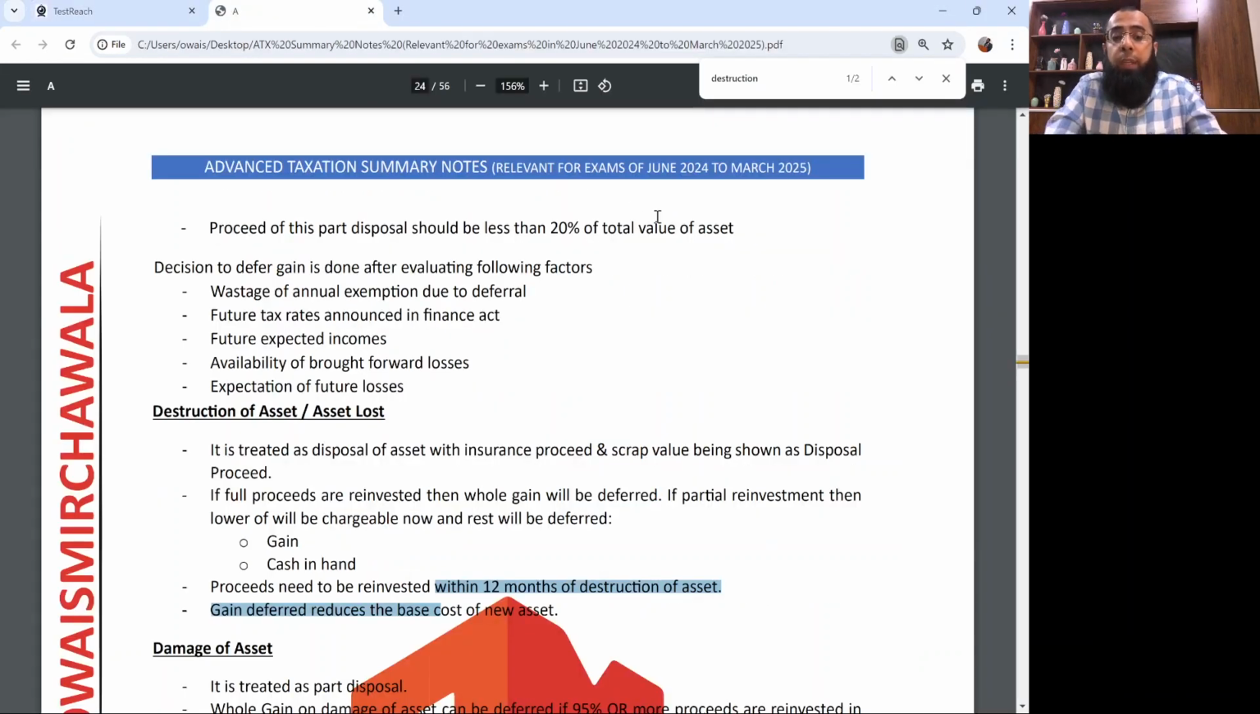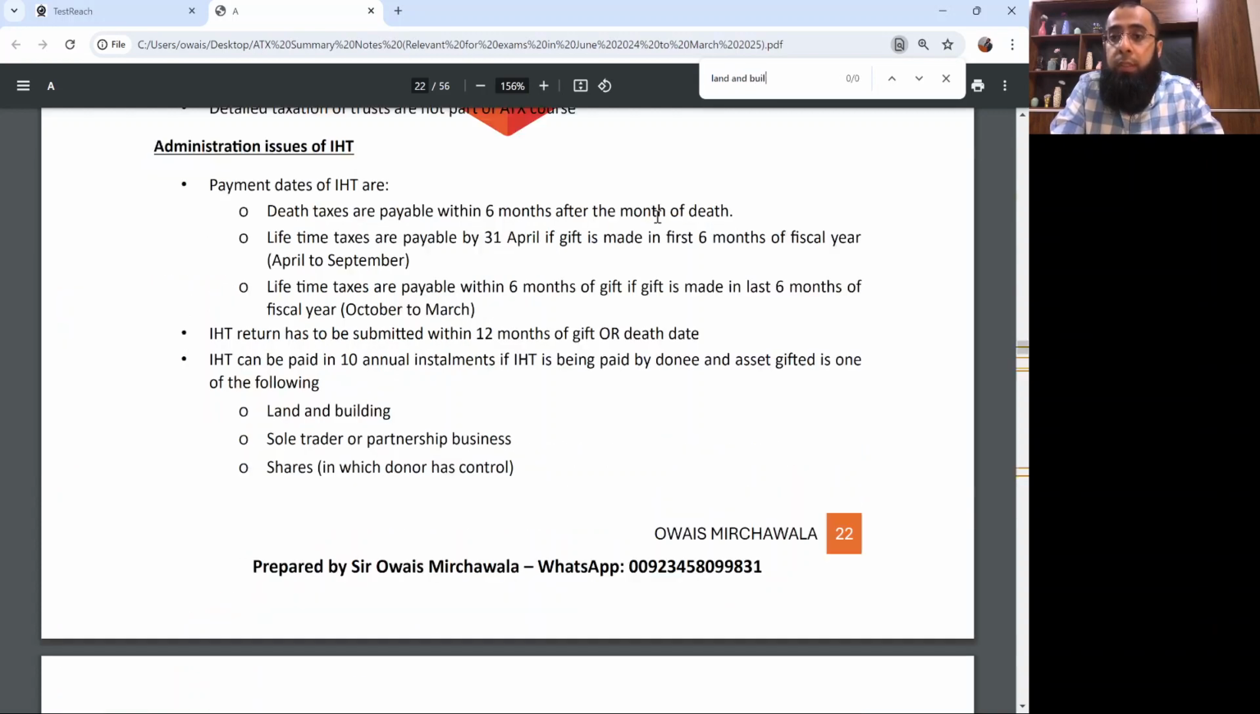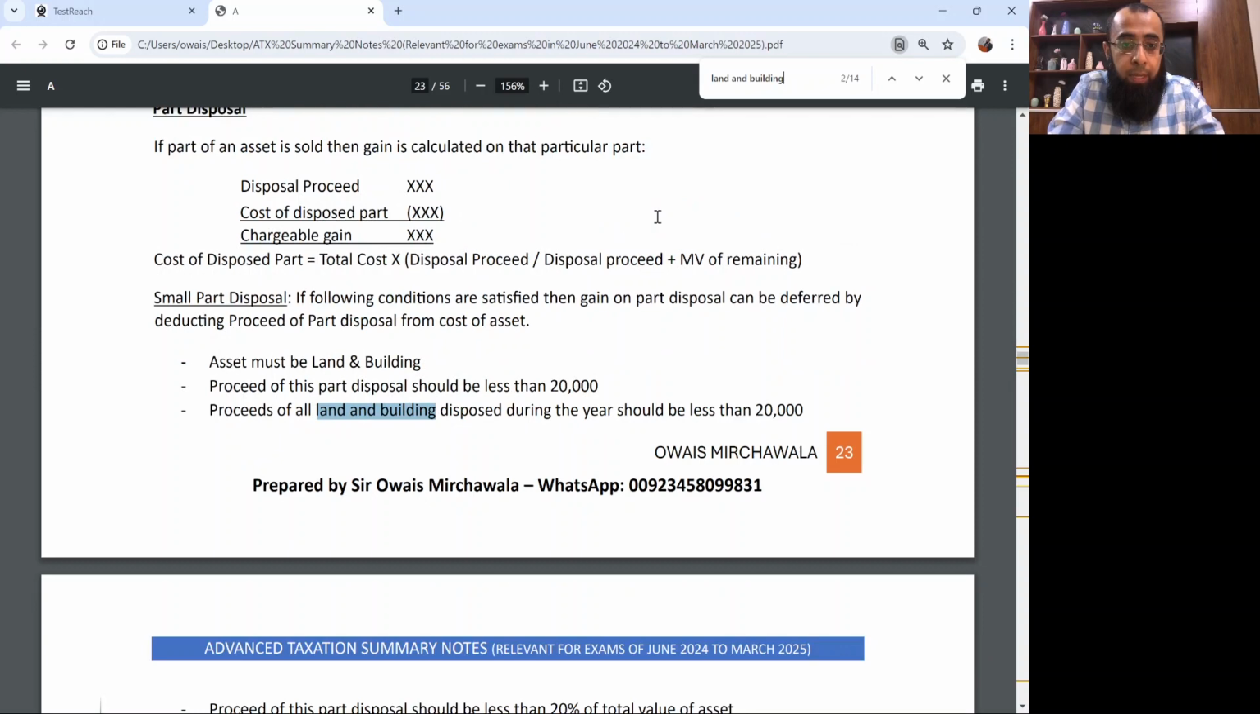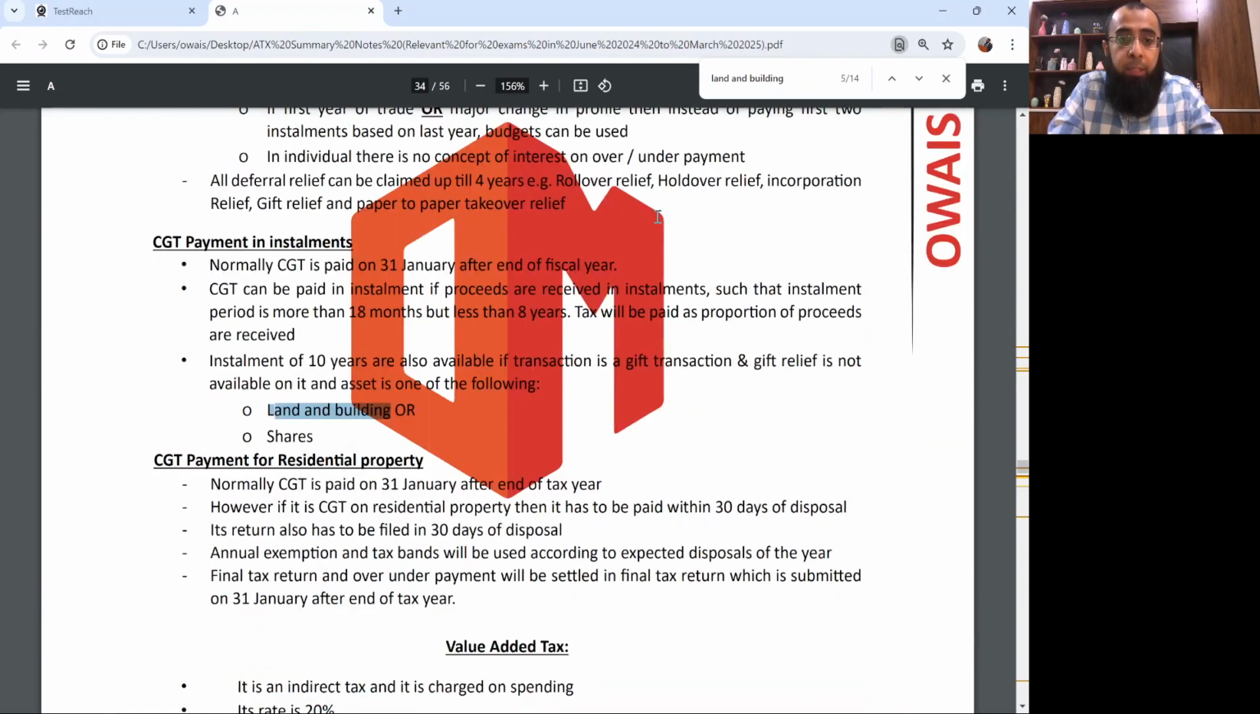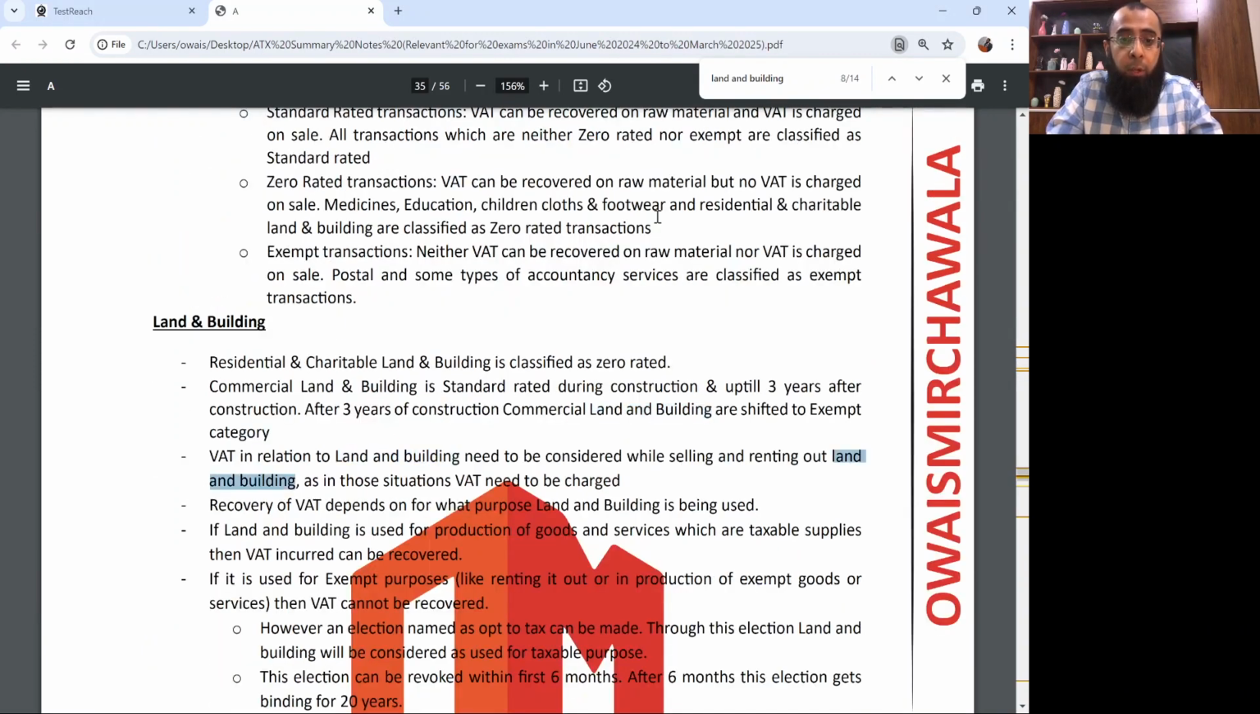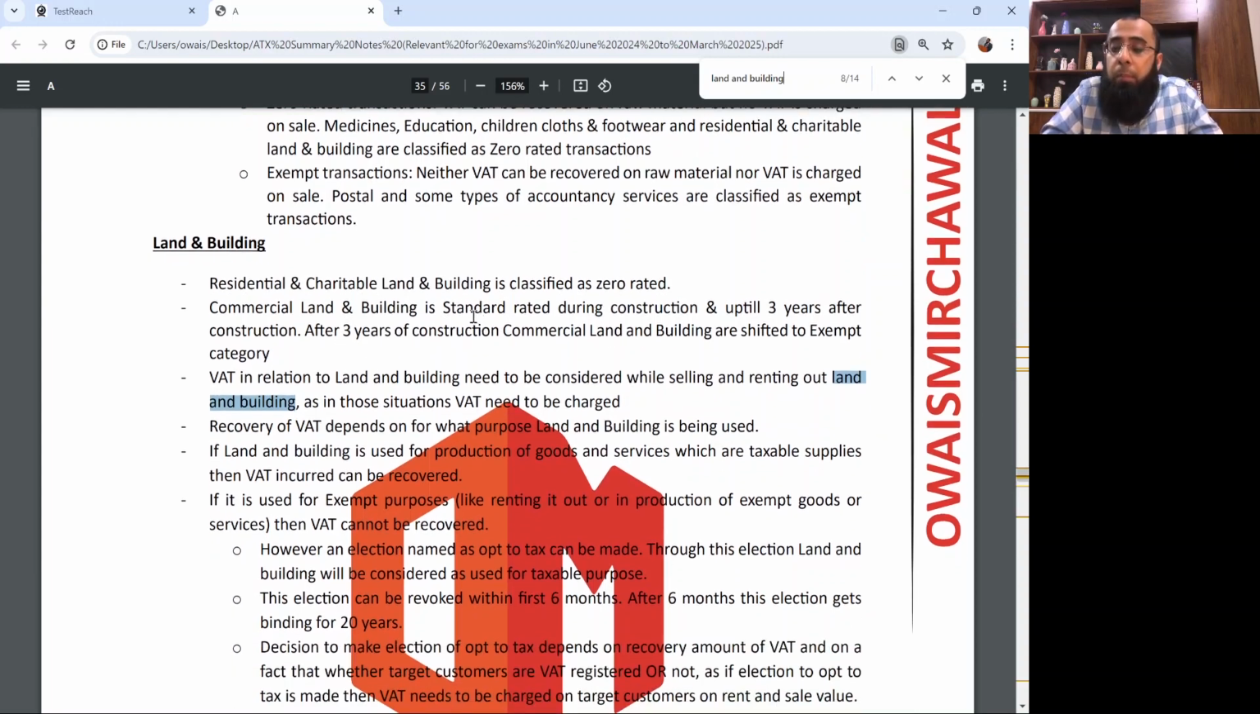Now again, if someone has forgotten it, just write land and building rules in the value added taxes on just a second, because land and building is referred in many other topics. Here it comes, commercial land and building rules. Recovery of VAT depends on what purpose the land and building is being used for. If it is used for production of goods and services which are taxable supplies, then VAT incurred can be recovered. If it is used for exempt purposes like renting it out or production of exempt goods or services, then VAT cannot be recovered.